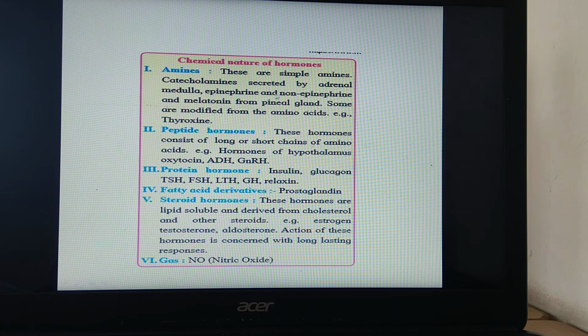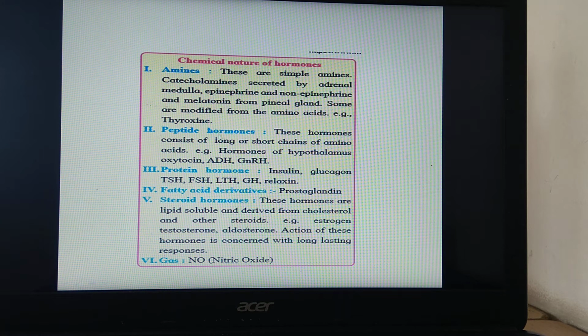Epinephrine and norepinephrine mean the catecholamines only. Melatonin is secreted by the pineal gland, and one of the hormones, thyroxine, as we have studied before, is the iodinated form of the amino acid tyrosine. So all these are amines. You have to remember the names of the glands and their secretions which are amine in nature.